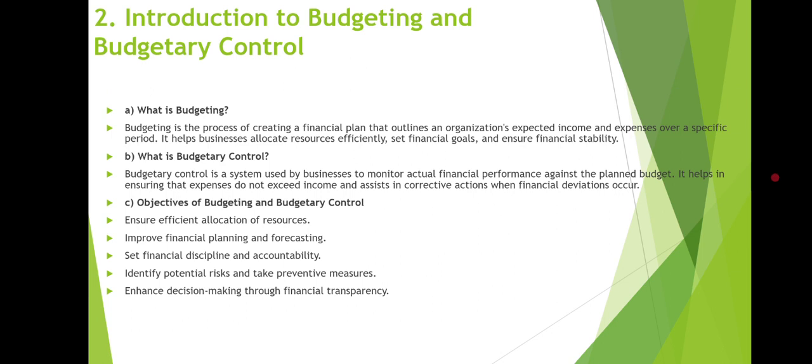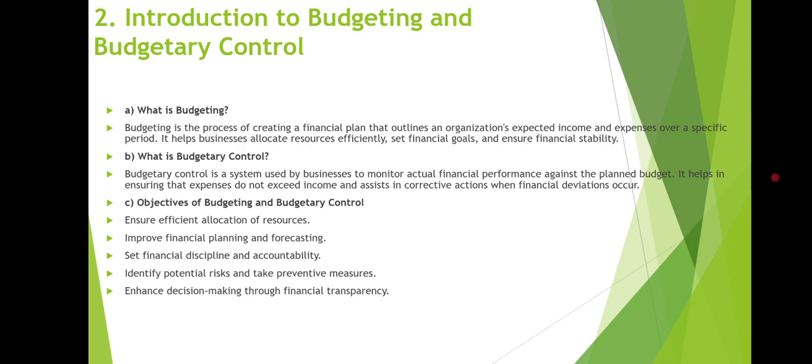What is budgetary control? Basically, budgetary control is a system used by businesses to monitor actual financial performance against the planned budget. It helps in ensuring that expenses do not exceed income and assists in corrective action when financial deviations occur.